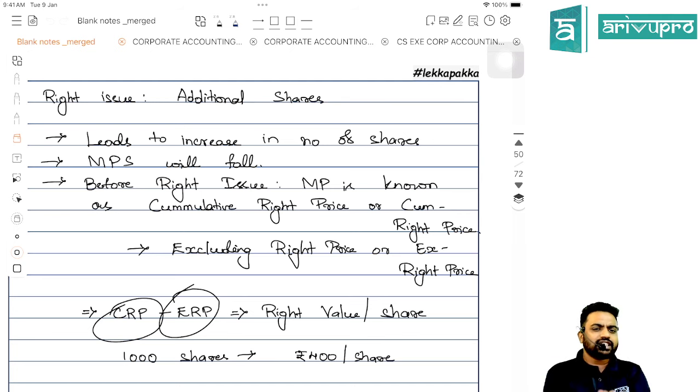Accounting point of view, what is it, sir? For the company it is one more normal issue, that's it. One more normal issue. If it is issued at par, the entry will be bank account debit to share capital account. If it is issued at premium, the entry will be bank account debit to share capital and securities premium. Correct? Yes.